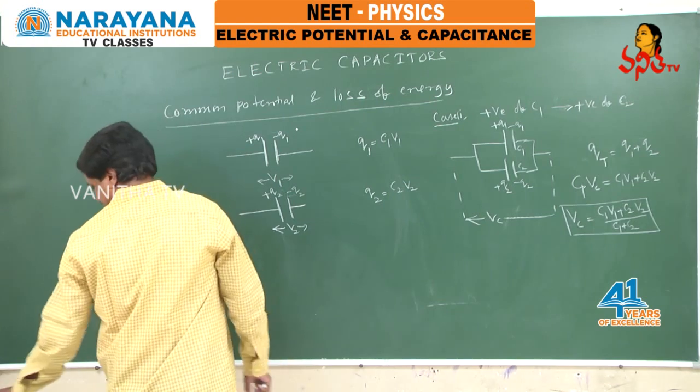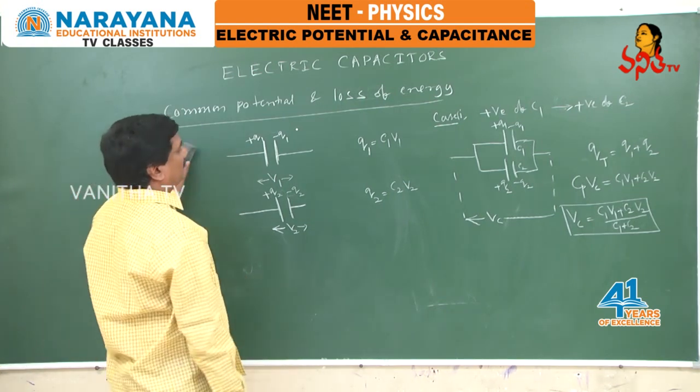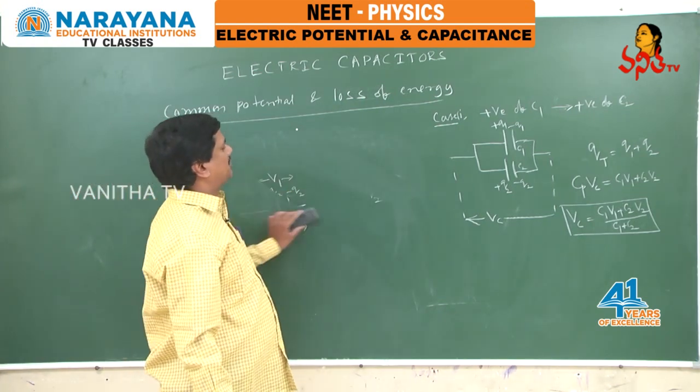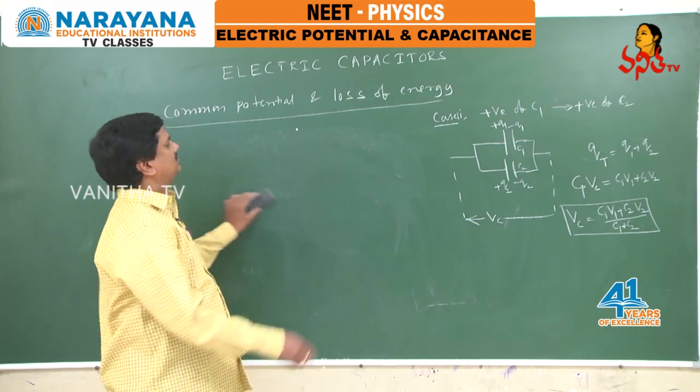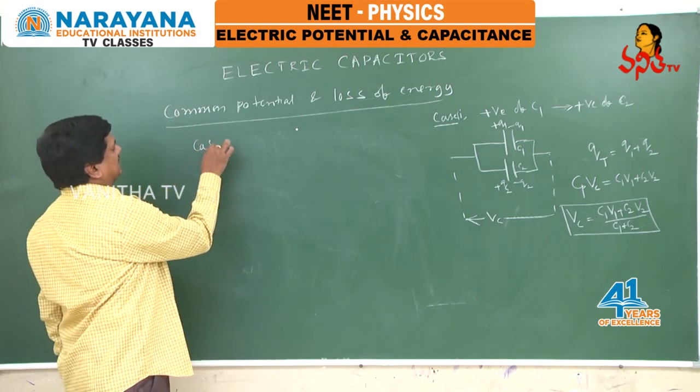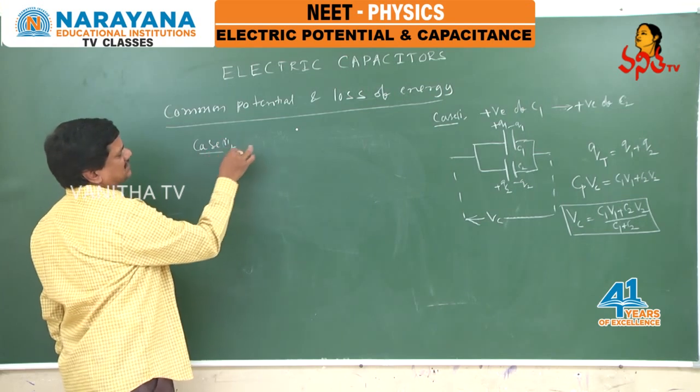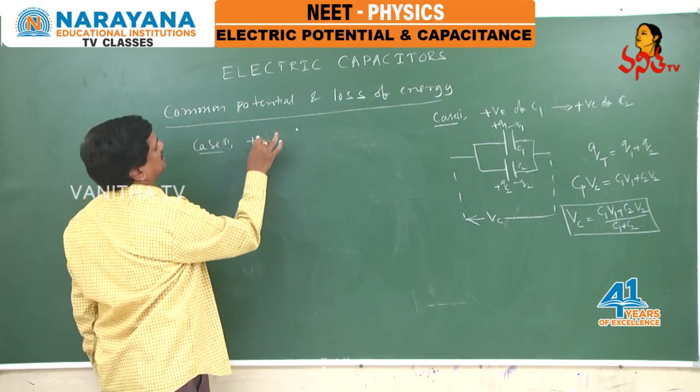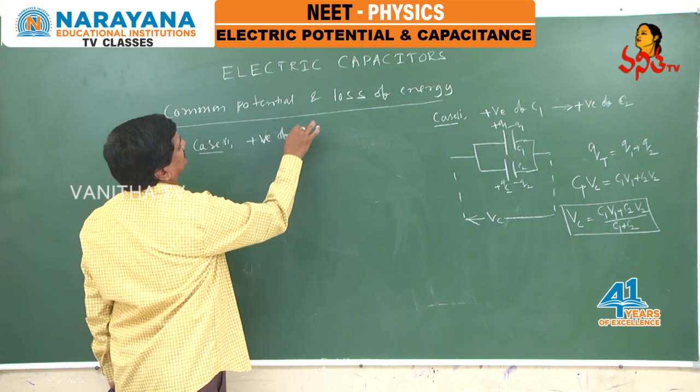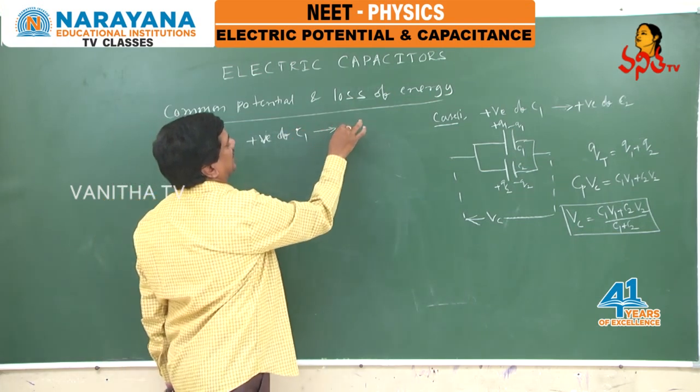If the same charged capacitors are now connected like this, in the second case, the positive plate of C1 is connected to the negative plate of C2.